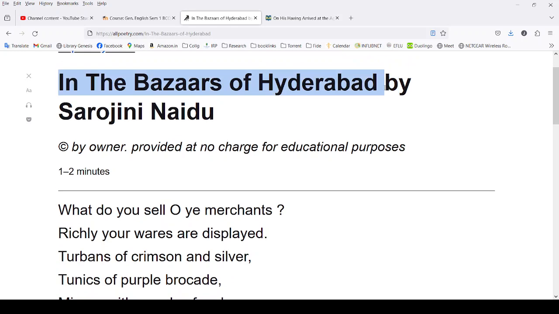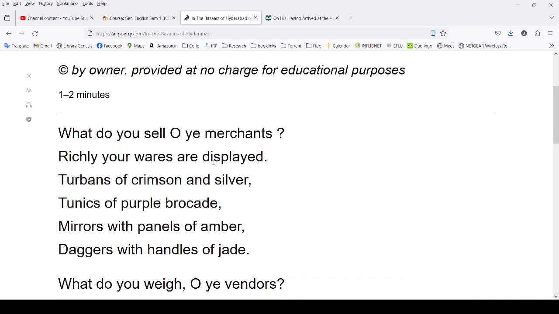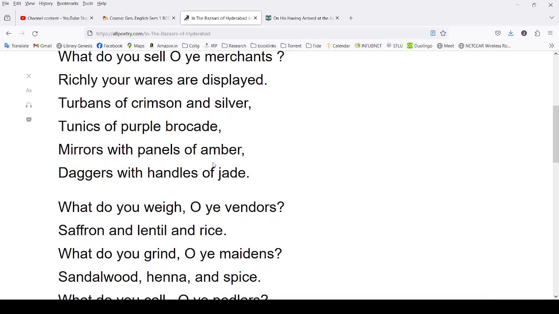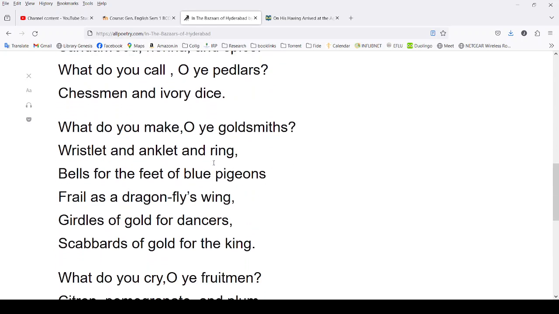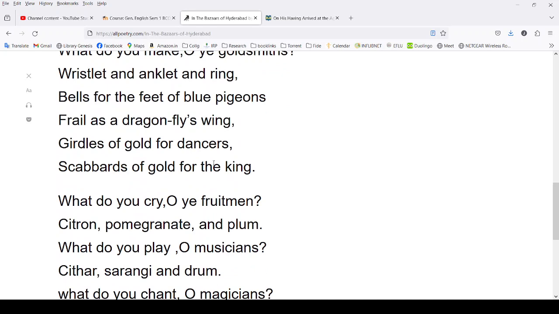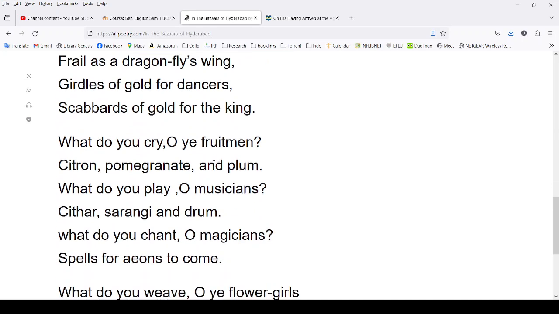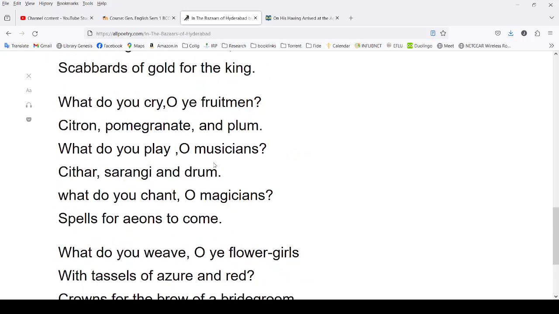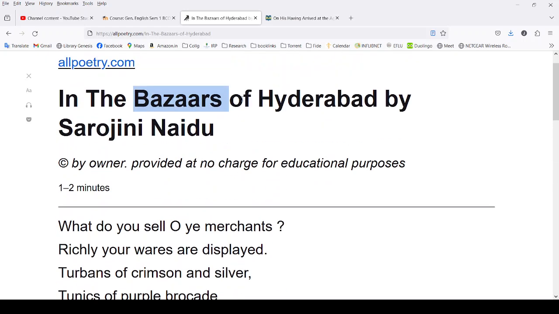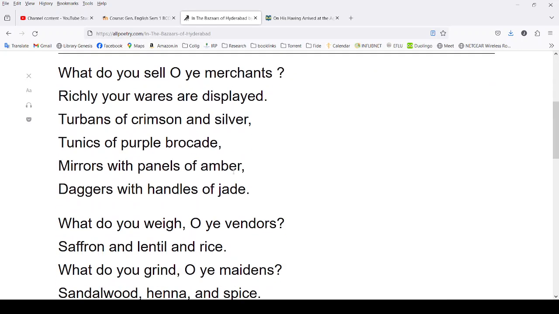Why does she write this? There was a political reason behind writing this. She was writing this to promote the bazaars of Hyderabad. In a sense, she was encouraging Indians to do trade, to do market, saying that we do not need to depend upon the British. We can have our own markets. We can have our own bazaars. Hyderabad is doing it, which isn't under the power of the British. But we too can do this, and we too can participate in this.